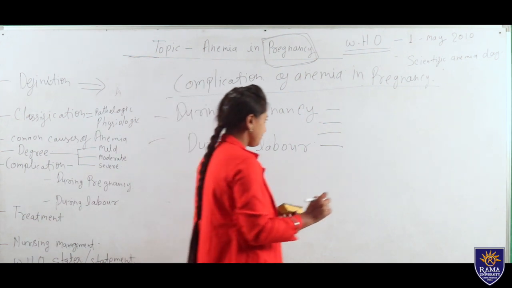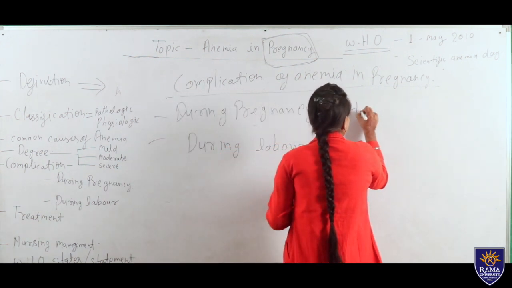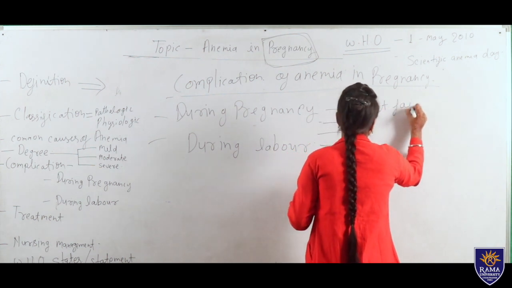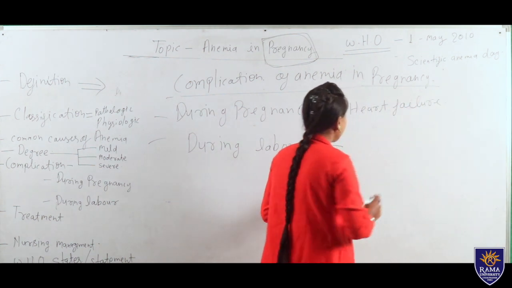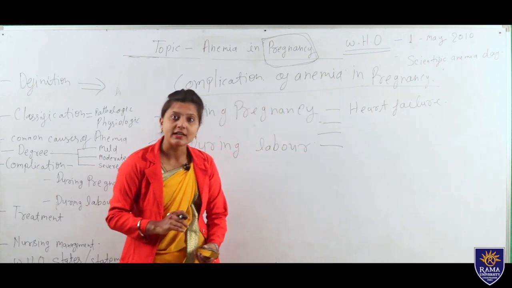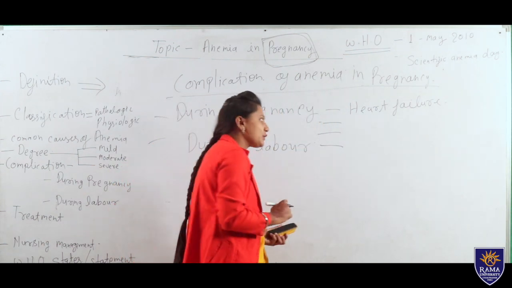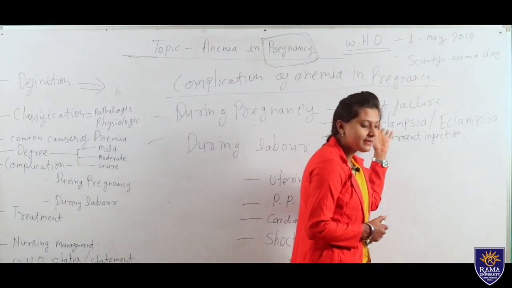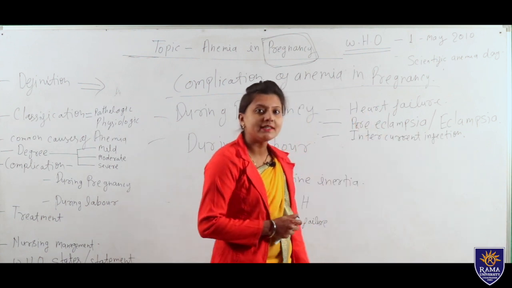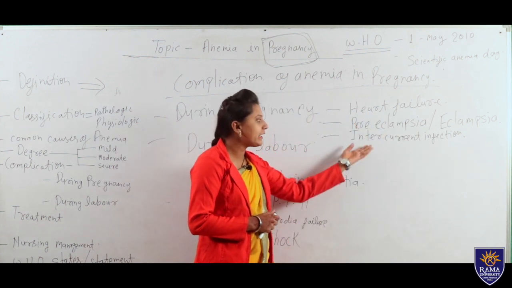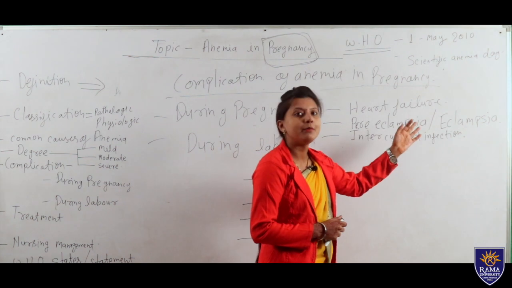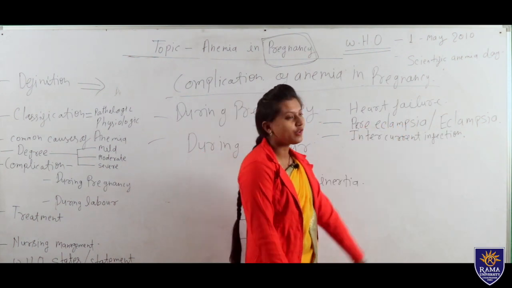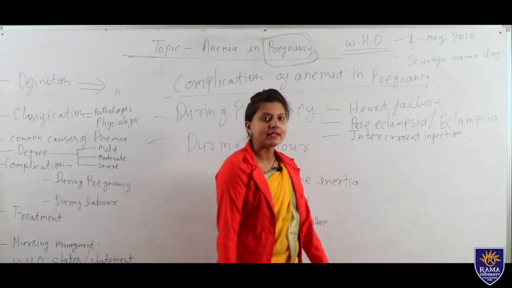First one is heart failure. If anemia is very severe, it will affect the mother's heart, so heart failure is also there. The next one is preeclampsia. Preeclampsia is when blood pressure is more than 140 by 90 mm of Hg. If anemia is very severe, that will also cause preeclampsia during pregnancy.